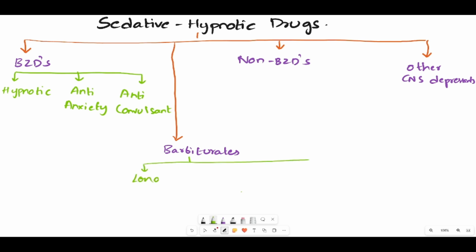One is long acting, one is short acting, and the last one is ultra short acting. Coming back to the non-benzodiazepines, here we will be having all Z drugs. And the next one is other CNS depressants.